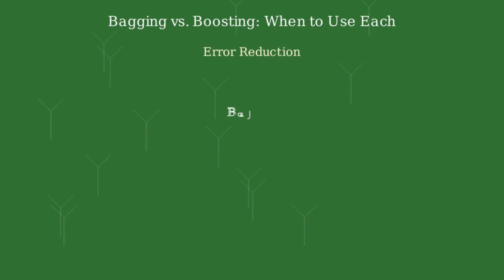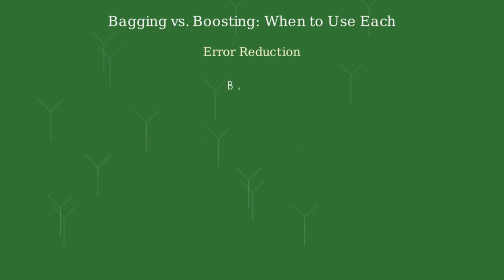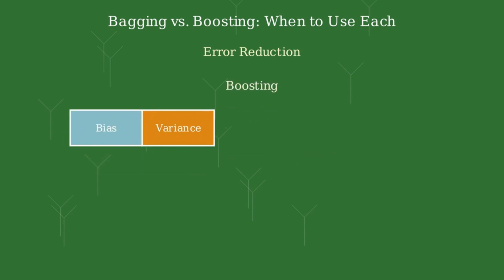Bagging primarily reduces variance. It's effective when your base models tend to overfit the training data. Boosting, on the other hand, reduces both bias and variance. It can correct errors made by previous models and improve overall performance.